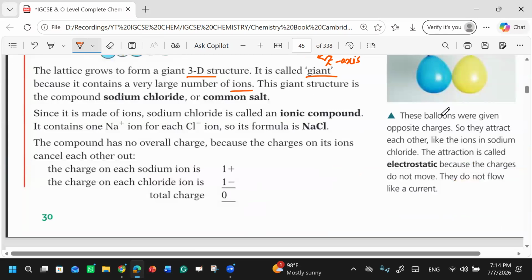Now they have mentioned that this sodium and chlorine will combine to form sodium chloride. This sodium chloride is an ionic compound. And this picture is a giant structure. Clear? Sodium and chloride. And one more thing: there is sodium plus, there is chloride, but this one is neutral. Why is this neutral?